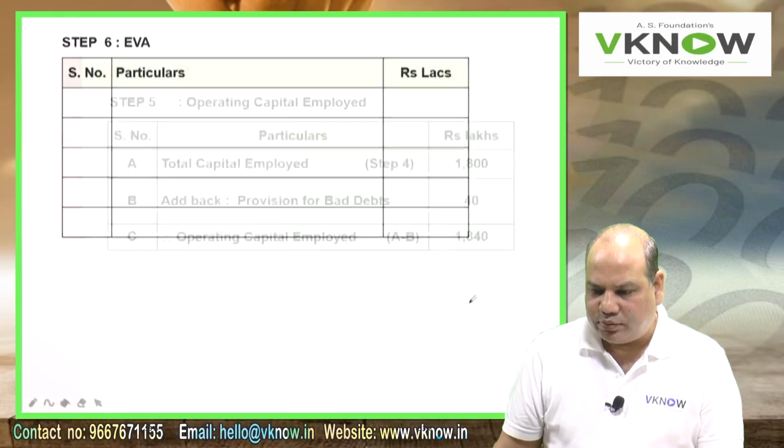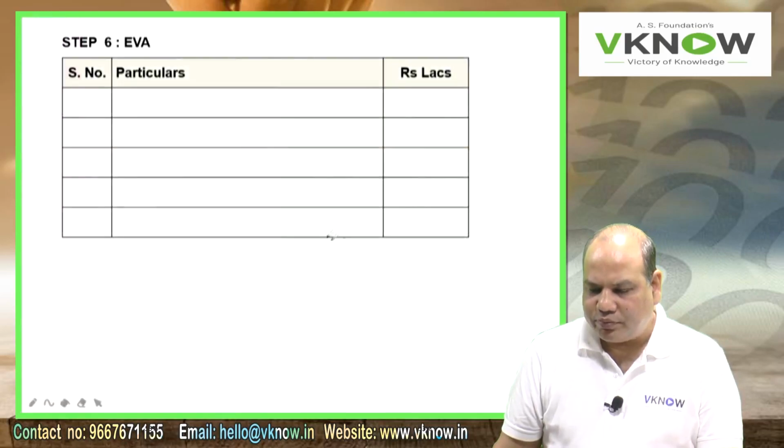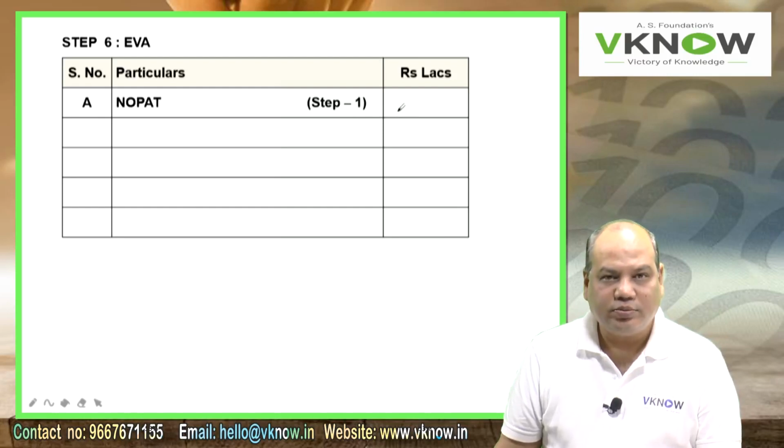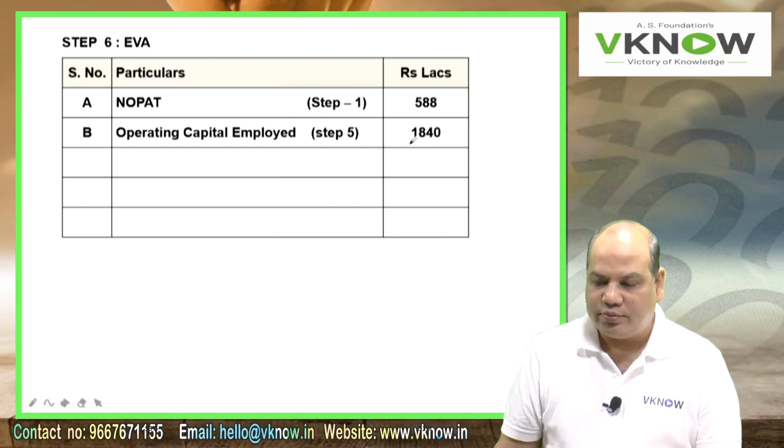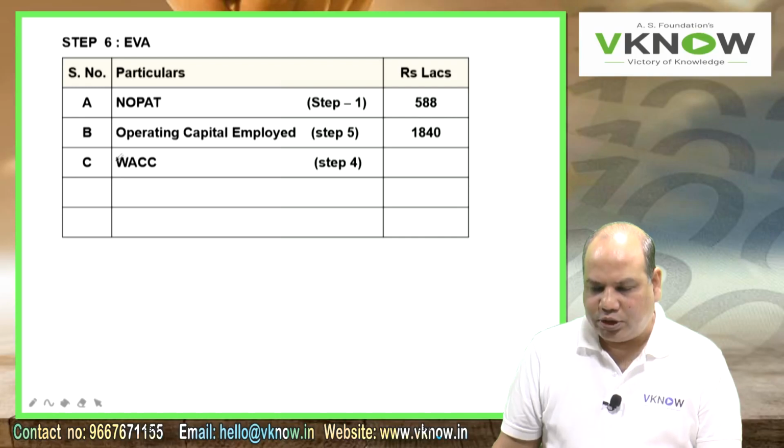Now step number 5 we have done. Step 6, EVA, with rupees in lakhs on the right hand side. Point A, NOPAT from step 1 is 588. Please go and check 588. Point B, operating capital employed, 1840. WACC from step 4 is 11.84%.